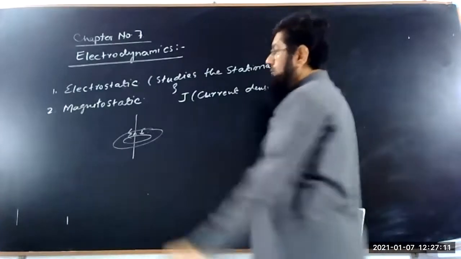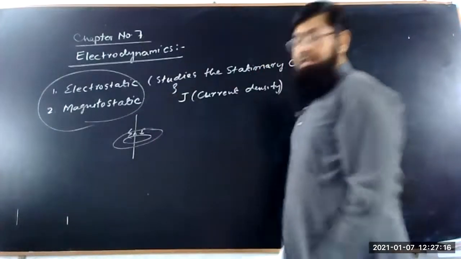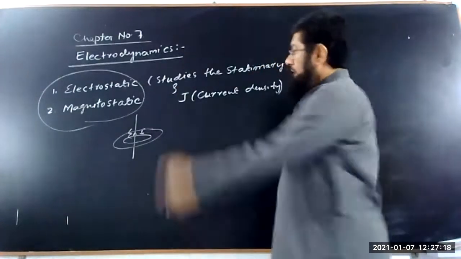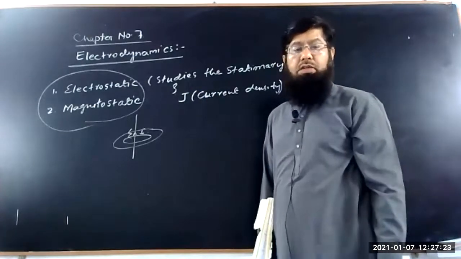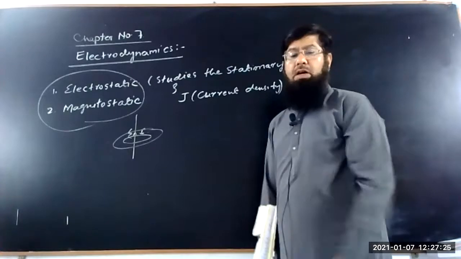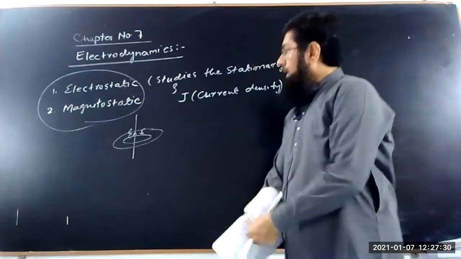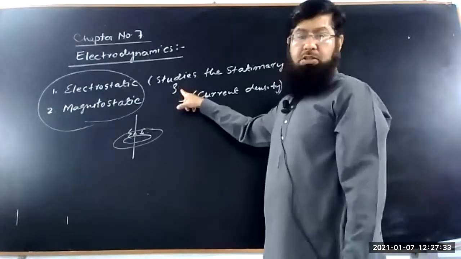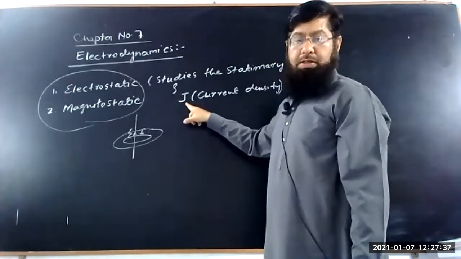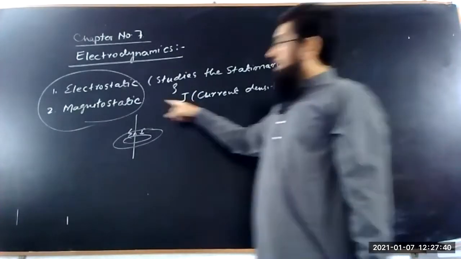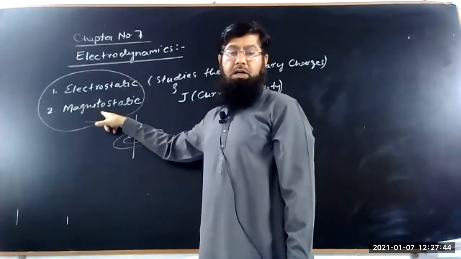It means electrostatics and magnetostatics are both studies where the charge density and the current density are not a function of time. They do not vary with time, they are uniform. The charge is at rest, or the charge is in uniform motion, which we call a current, and the study of that current is known as magnetostatics. It creates a magnetic field around it.